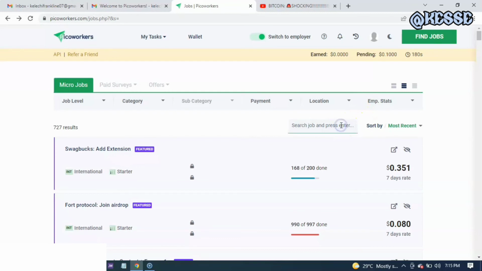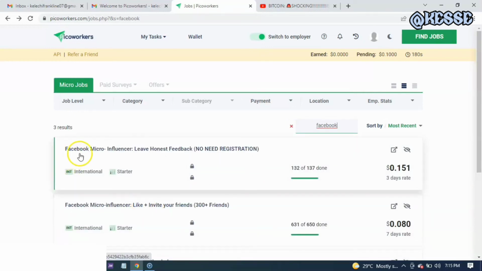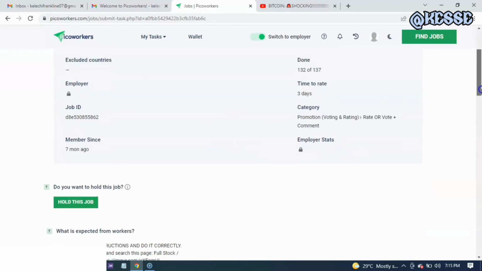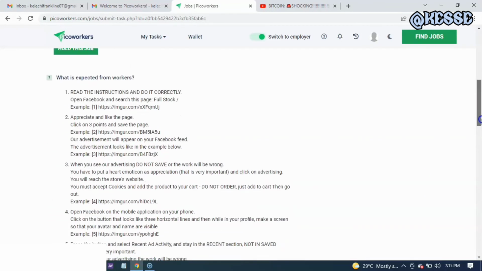You can also come back here and look for a Facebook task to do. Let me click on Facebook and search, and as you can see here, Facebook micro influencer. All you just need to do is to leave an honest feedback. No need for registration. Let me just click on it so you can see how the work is. This is to show you that you can do all of these things and get started.